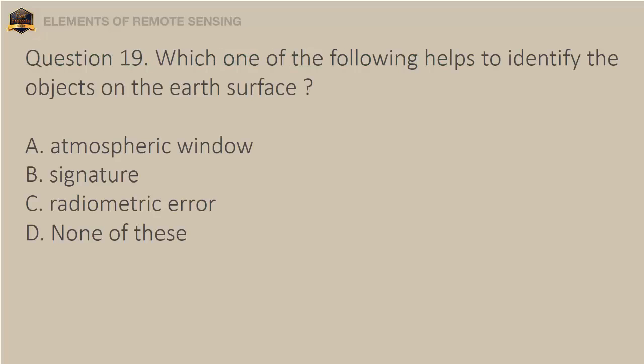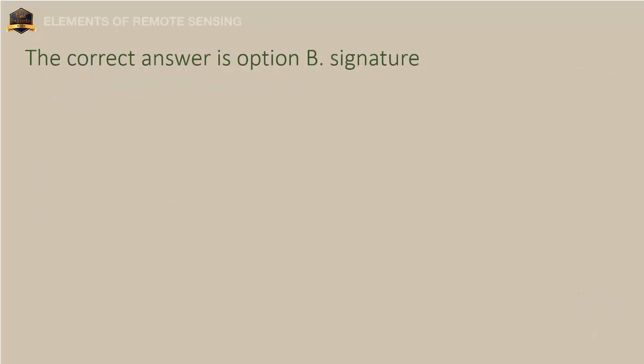Question 19. Which one of the following helps to identify the objects on the Earth's surface? A. Atmospheric window. B. Signature. C. Radiometric error. D. None of these. The correct answer is option B, signature. Question 20.